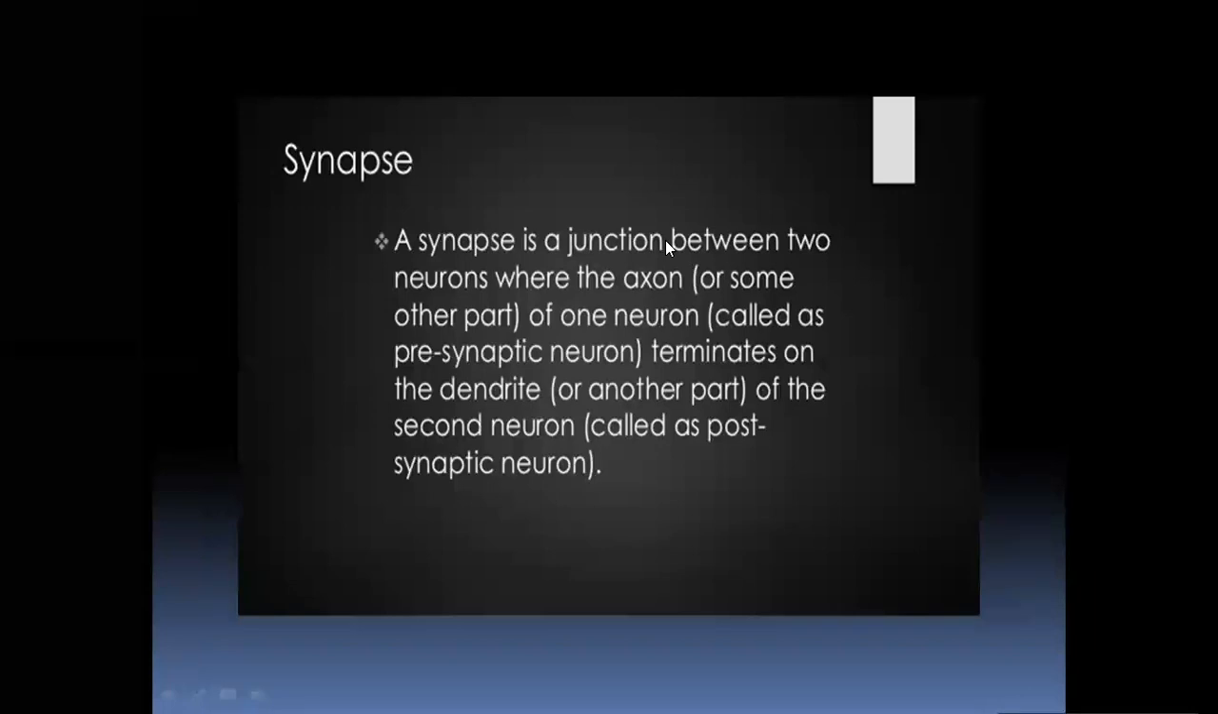In physiology, we will be discussing synapse today. Synapse is a junction between two neurons where the axon or some other part of one neuron terminates on the dendrite or another part of the second neuron. The first part is called the presynaptic neuron and the second one is known as the postsynaptic neuron.